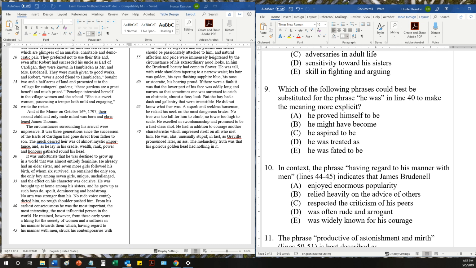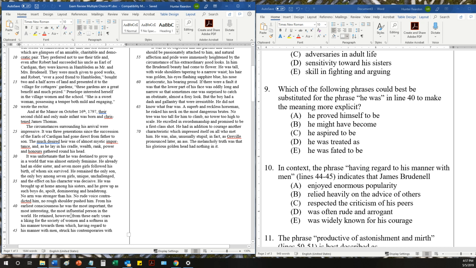Well, this is really his conception of himself, right? I think so. I'm not sure that B works, and since it's in his own consciousness, I think this actually supports A and B being the wrong answer. "He aspired to be..." Well, he was sort of already in this high social position. I'm not sure C works. "He was treated as..." let's try that.